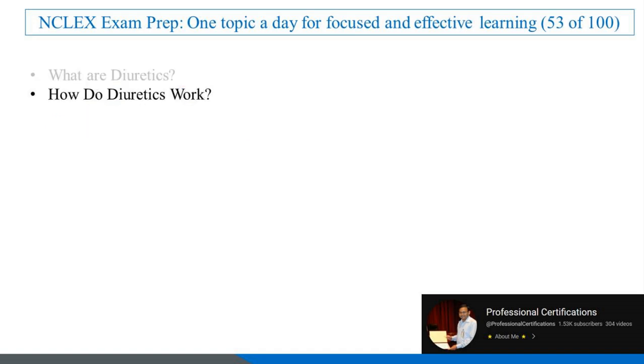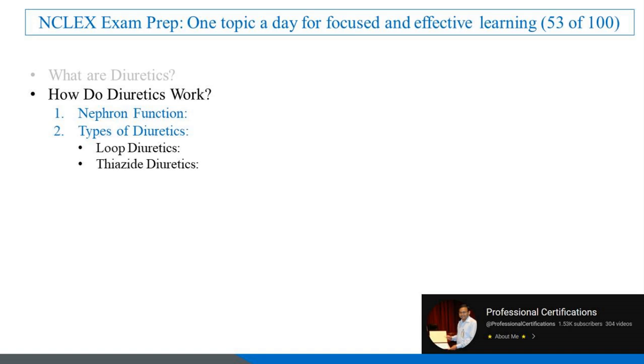How do diuretics work? To understand how diuretics work, let's break it down. 1. Nephron function. The nephron is the functional unit of the kidney, responsible for filtering blood and producing urine. 2. Types of diuretics. Loop diuretics act on the loop of Henle to block sodium and chloride reabsorption, e.g., furosemide. Thiazide diuretics act on the distal convoluted tubule to block sodium reabsorption, e.g., hydrochlorothiazide.